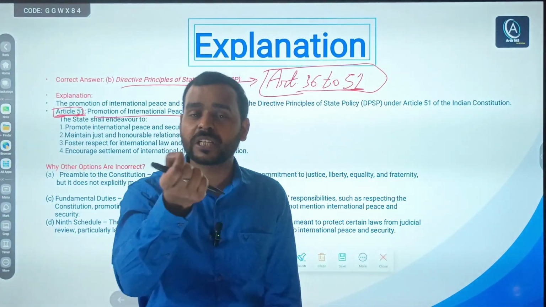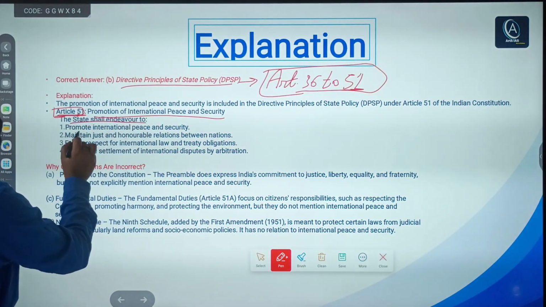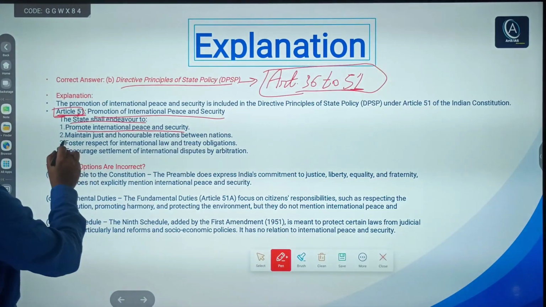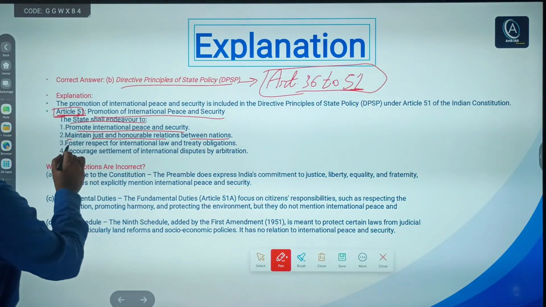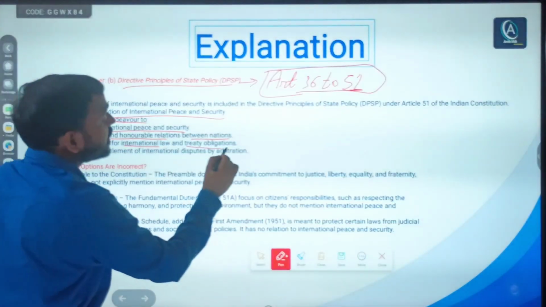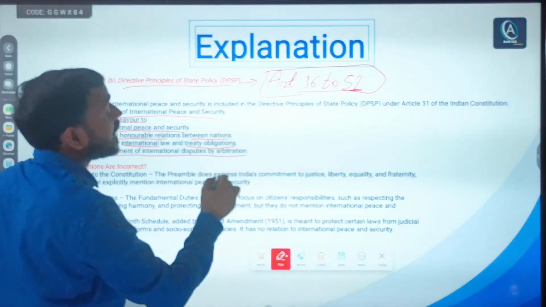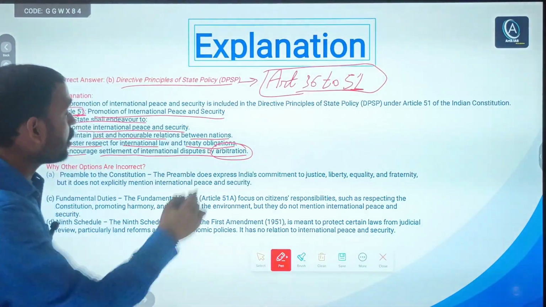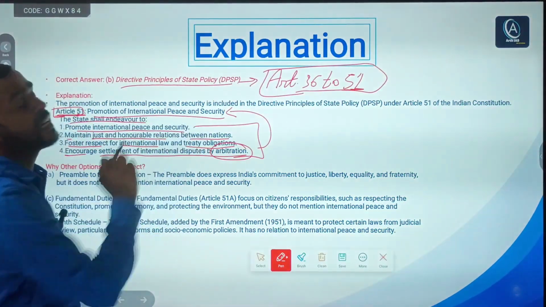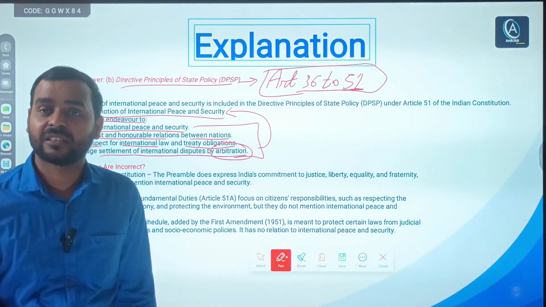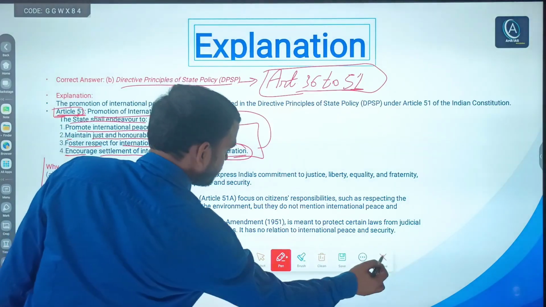If you remember, it will take a second. It says the state shall endeavor to promote international peace and security; maintain just and honorable relations between nations; foster respect for international law and treaty obligations; and lastly, encourage settlement of international disputes by arbitration, not by war. All these clauses promote international peace and security. Other options I have already discussed, no need to go for that.